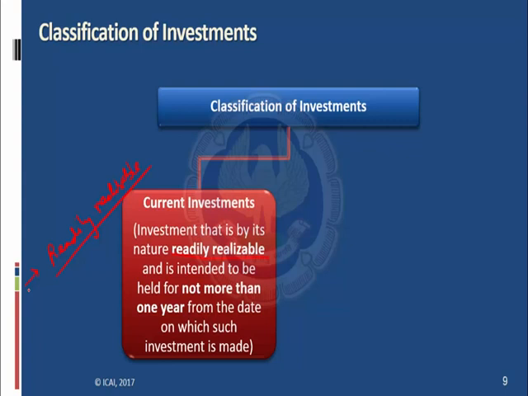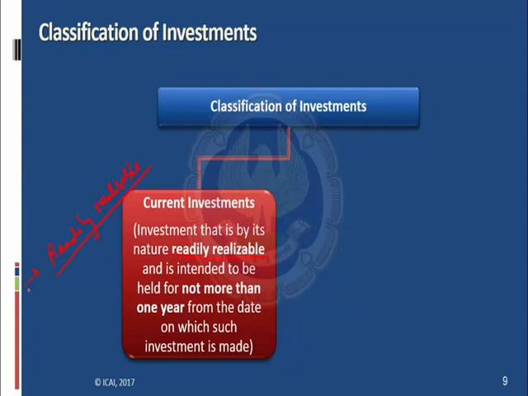So what could not be readily realizable? Let's say irredeemable preference shares. Although in India issue of irredeemable preference shares is not allowed, let's say if irredeemable preference shares are there, those cannot be redeemed during the lifetime. So these are not readily realizable. Or any investment where there are restrictions, like restrictions of the regulators, or of the stock exchange, or of the government, that these securities cannot be traded before 2 years or, let's say, 15 months. In that case, those investments are not treated as readily realizable.